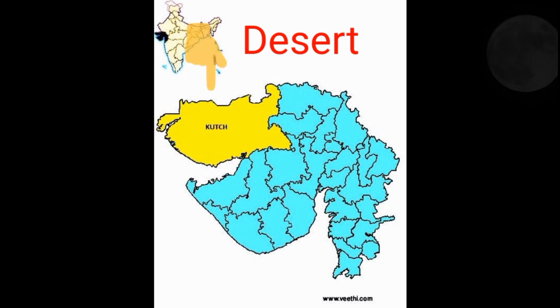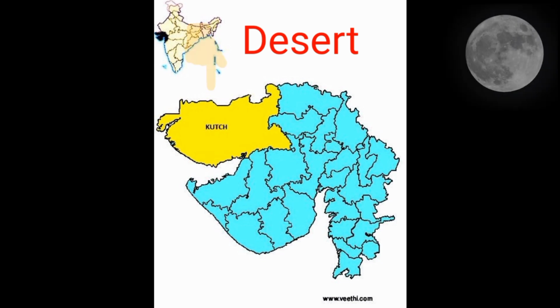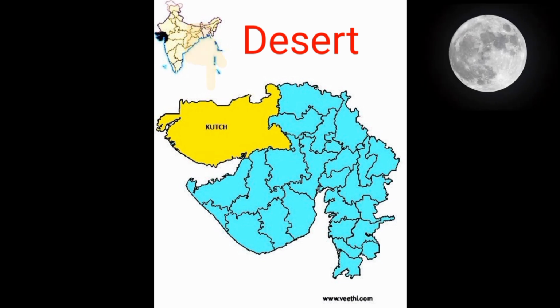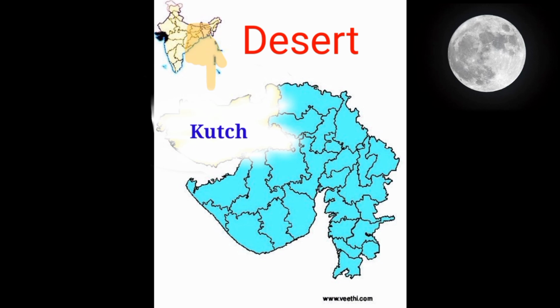When we see it in the moonlight, at night time, this area looks like a white bed cover.